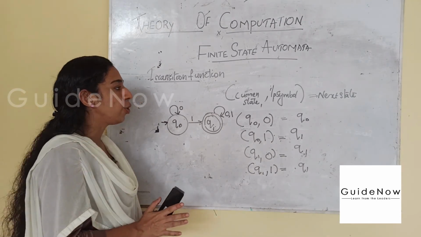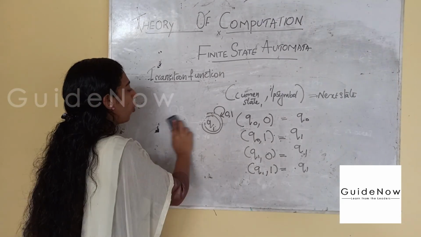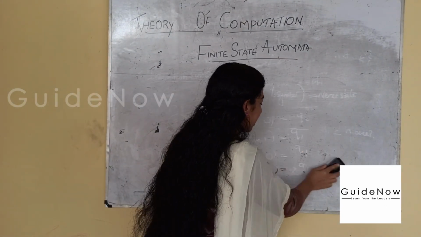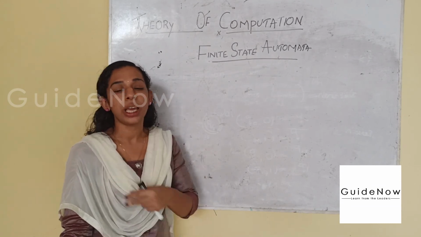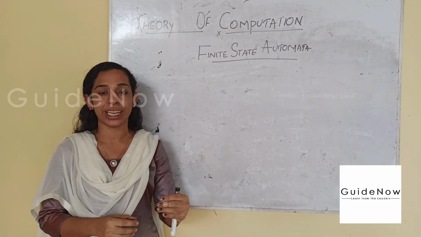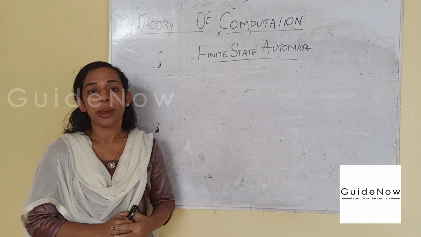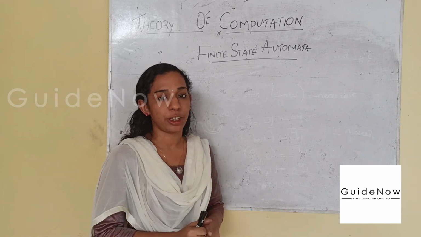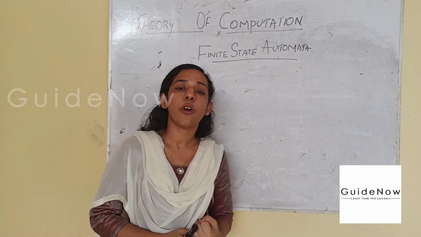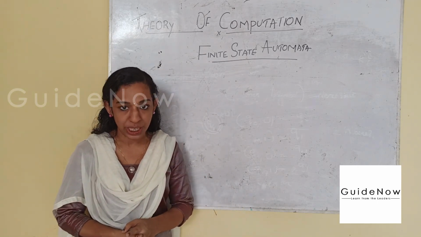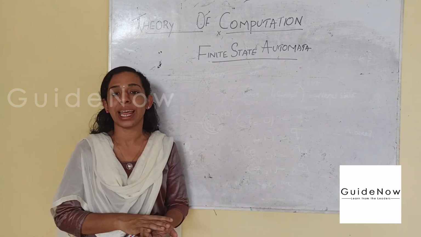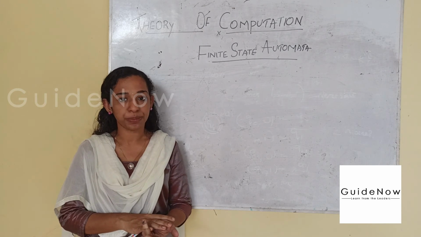So in this video, we discussed what finite state automata are. A finite state automaton is a simple machine performing certain tasks based on some instructions, with a finite number of states. Mainly there are two types of finite automata, with output and without output. With output we have Moore and Mealy machines. Without output we have DFAs, NFAs and NFAs with epsilon moves.